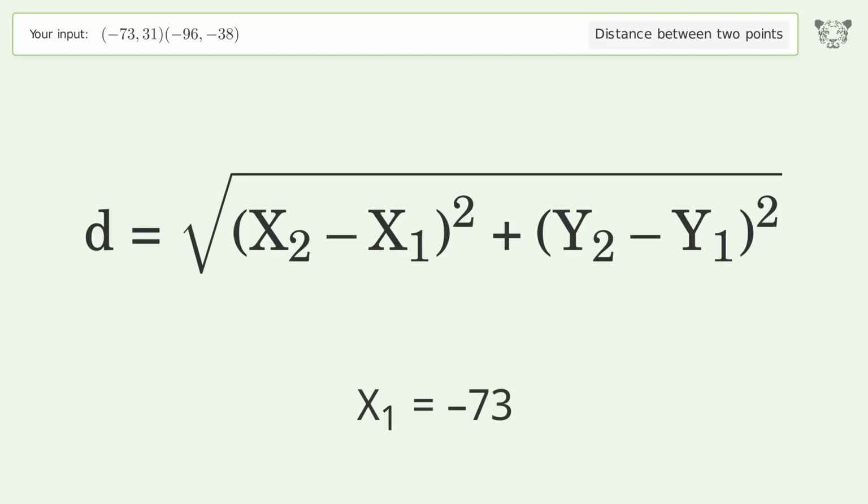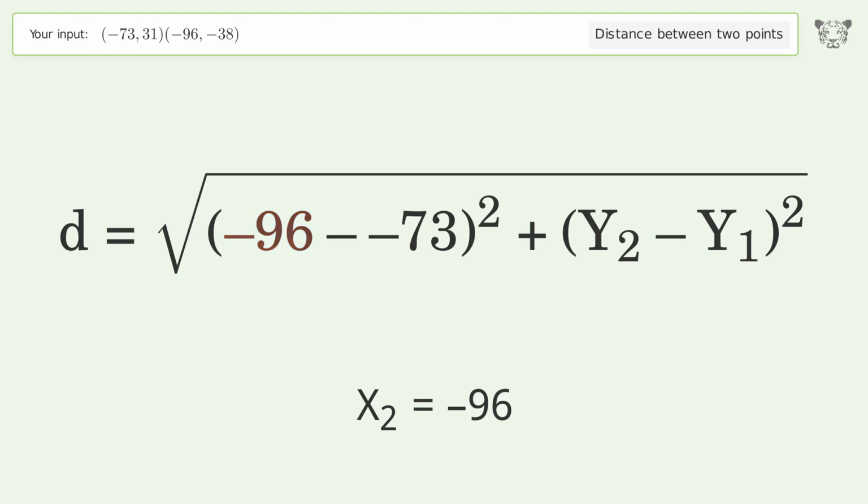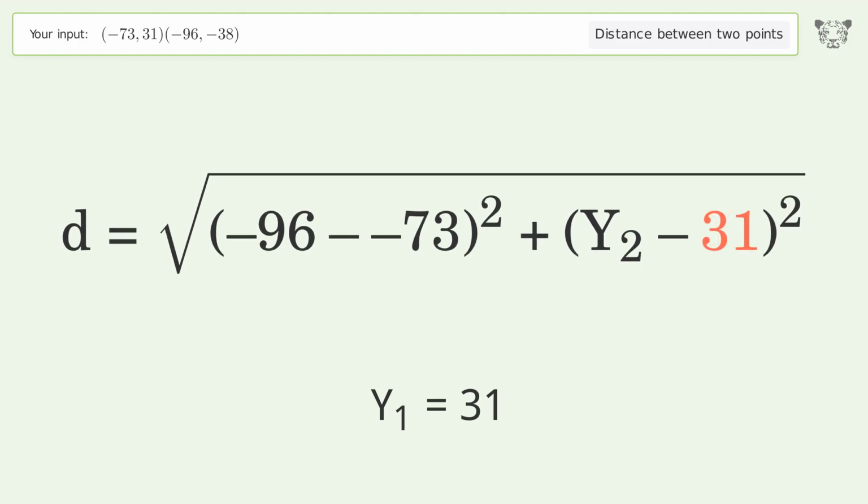x1 equals negative 73. x2 equals negative 96. y1 equals 31. y2 equals negative 38.